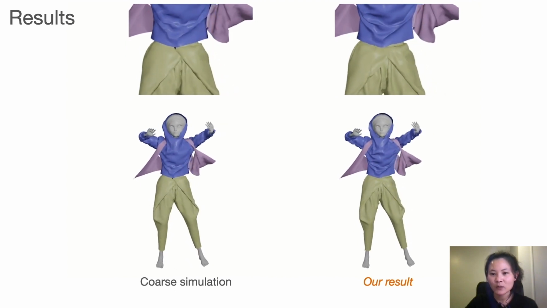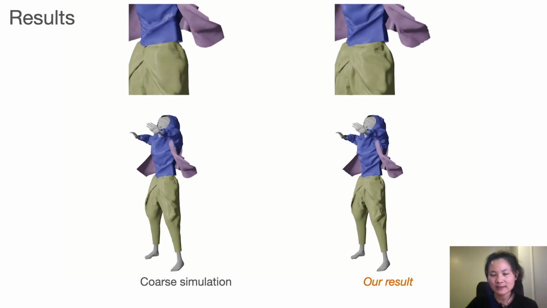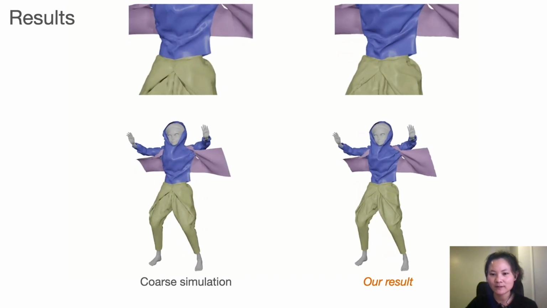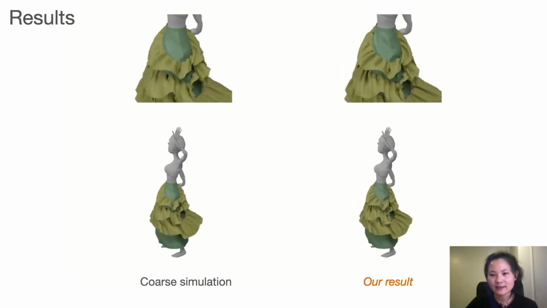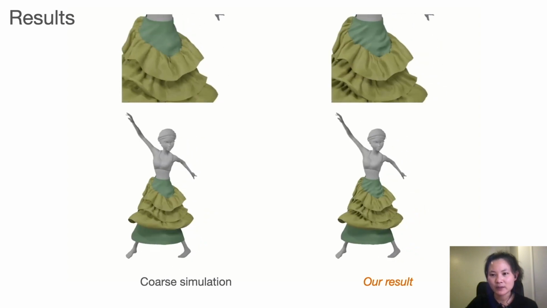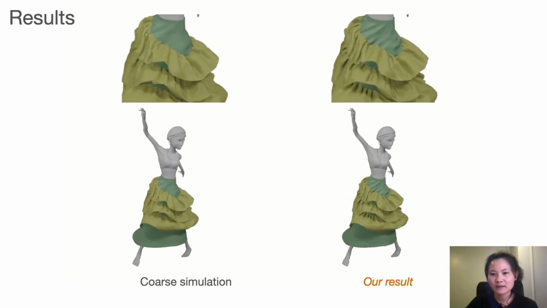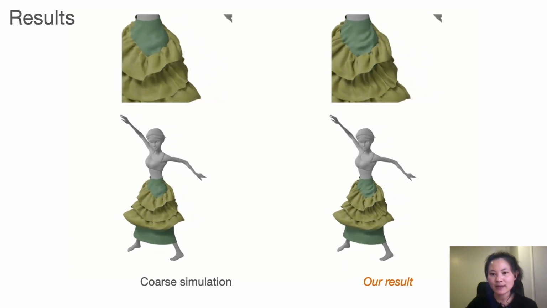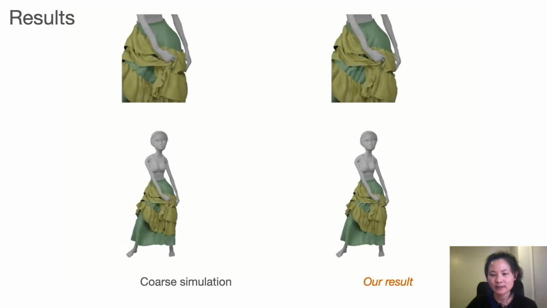In this case, we lift our generated details to 3D geometry by the method of normal guided deformation. Here is another result. In our experiments, all the garment types, styles, sewing patterns, and motion sequences are totally unseen during the training process.